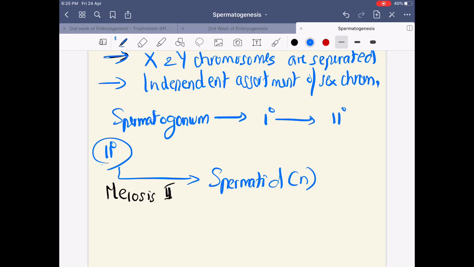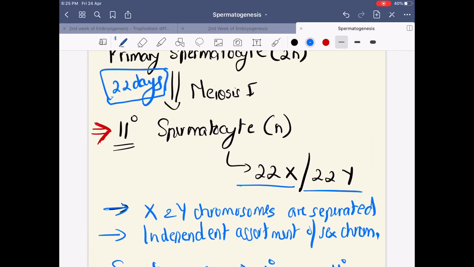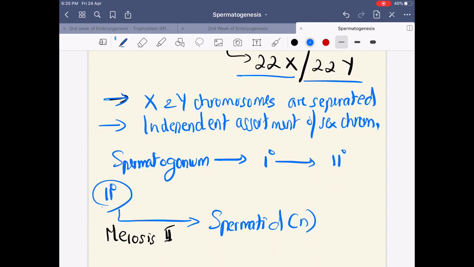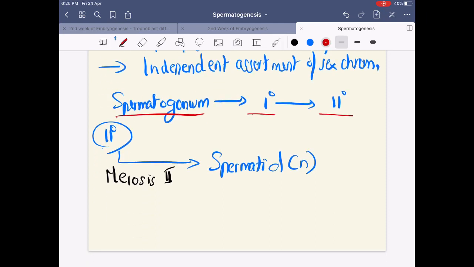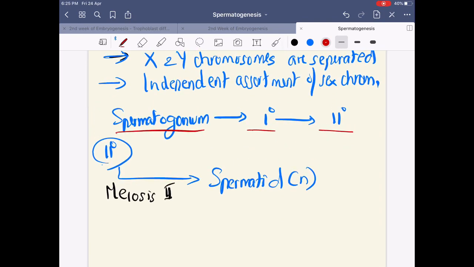So this is the next step. You have your first step, that was spermatogonium, which had become your primary spermatocyte, and from primary spermatocyte you have formation of secondary spermatocyte by meiosis 1, and secondary spermatocyte becomes spermatid by meiosis 2. I hope this much is clear.